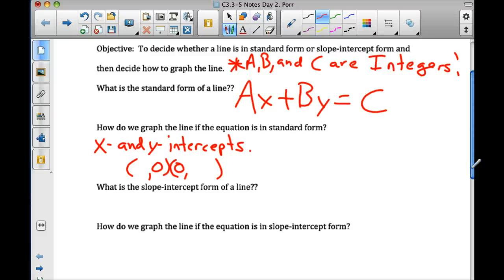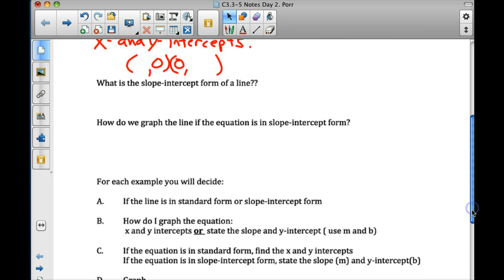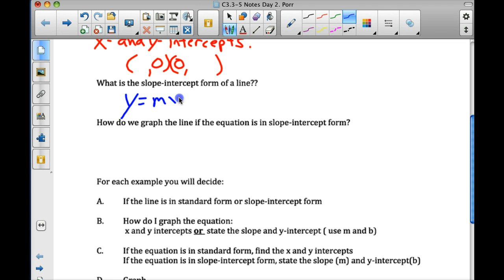All right. What's slope-intercept form of a line? Guys, what's slope-intercept form? Listening is a skill. What is slope-intercept form? Oh, y equals mx plus b. See, you know it, you just don't know the name of it yet. Y equals mx plus b.